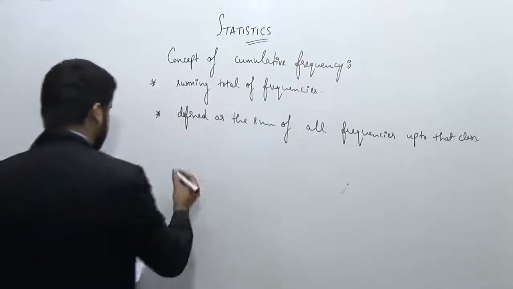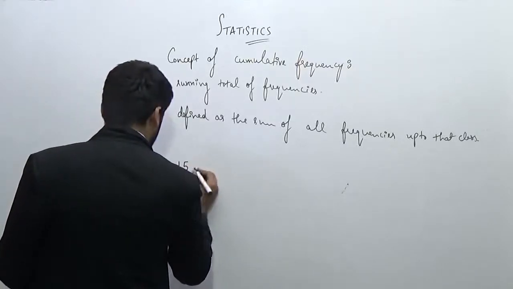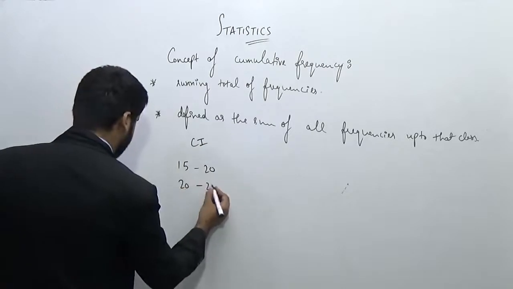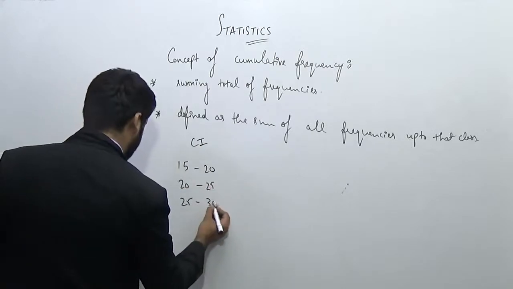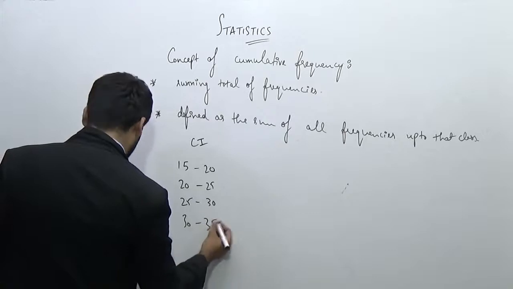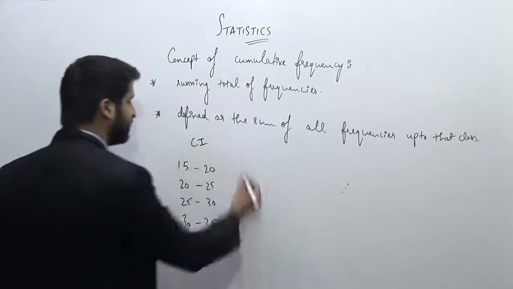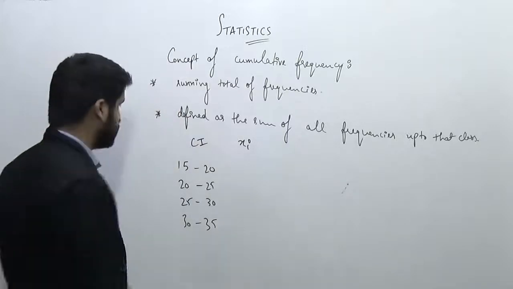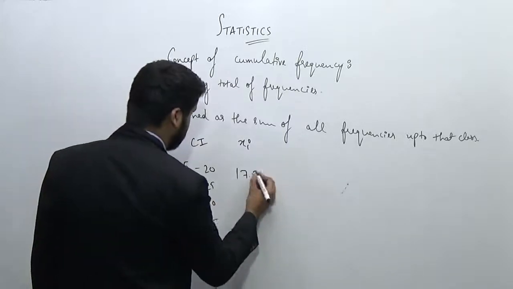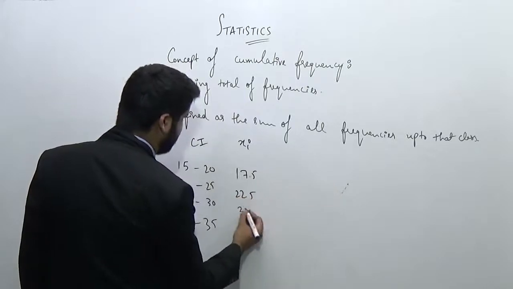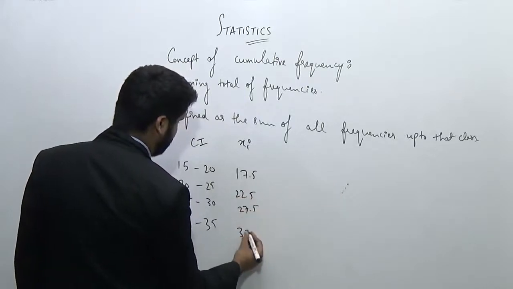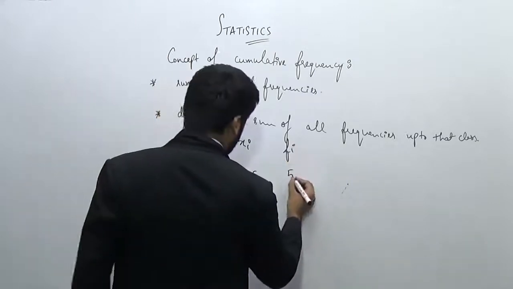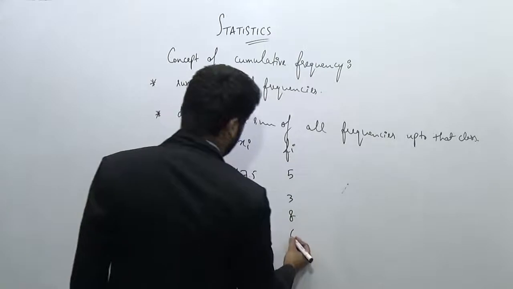So let's try to see. First of all, I am writing class intervals 20 to 25, 25 to 30, 30 to 35. So these are the class intervals. Can you write the class marks? Just try it out. The class marks in this case will be the midpoint values: 17.5, 22.5, 27.5 and 32.5. Let's say the frequencies are 5, 3, 8 and 6.